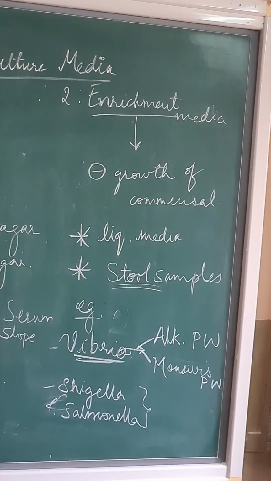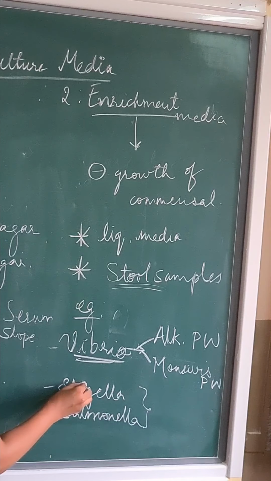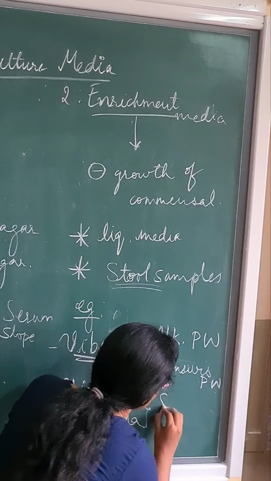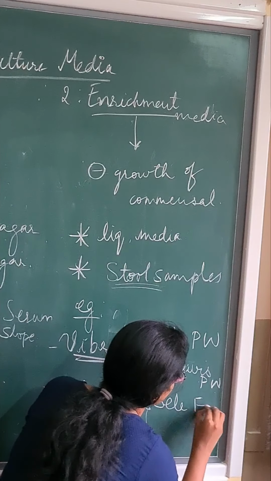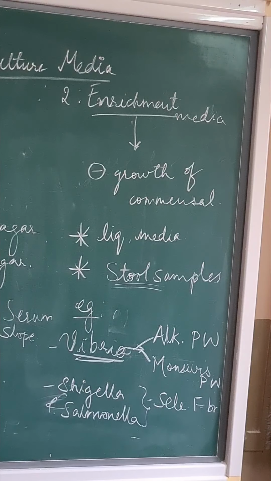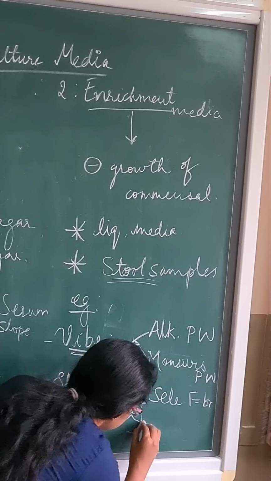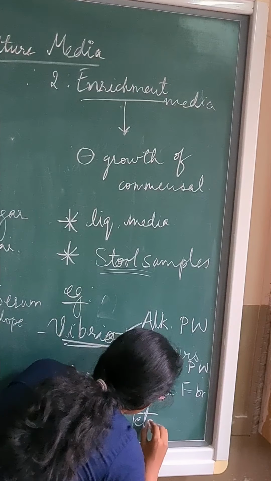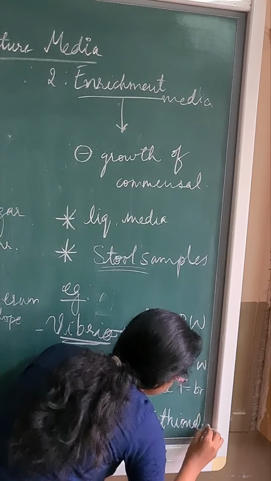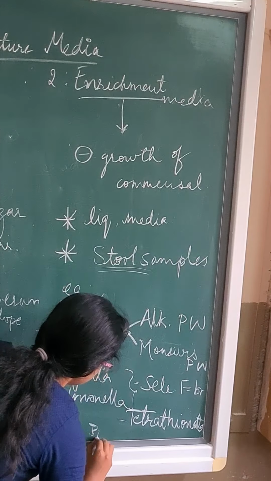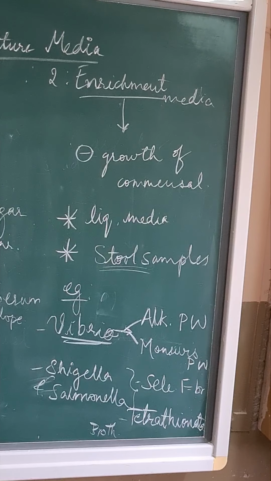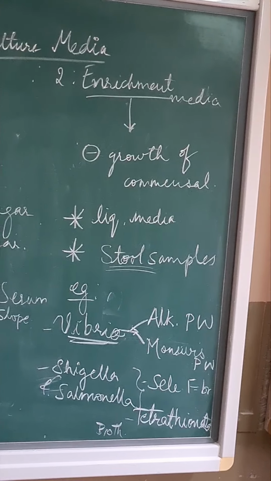The enrichment media used for Shigella and Salmonella is, for both, mainly two. One is selenite F broth and the other being tetrathionate broth. This is about these two. Next, learn about differential media.